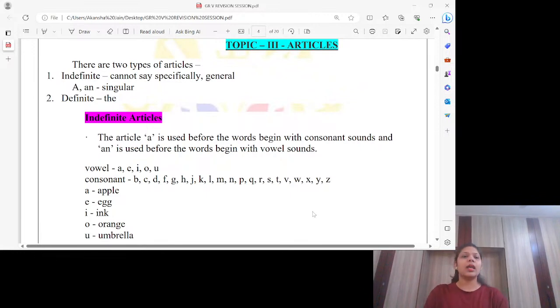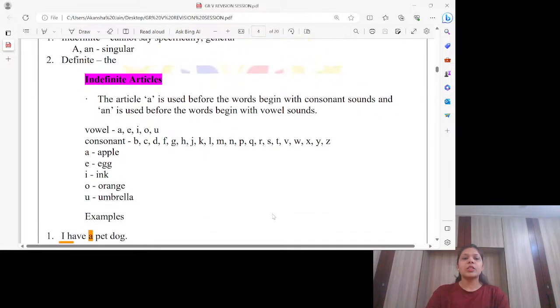So indefinite, as you can read on your screen as well, cannot say specifically or general, like a or an. These two are indefinite articles. A or an, these two are indefinite, and the is our definite article.